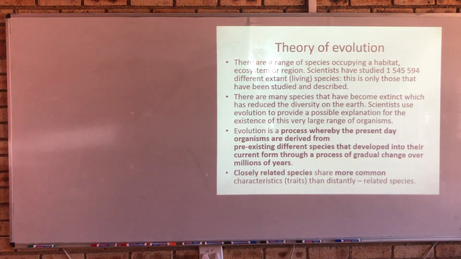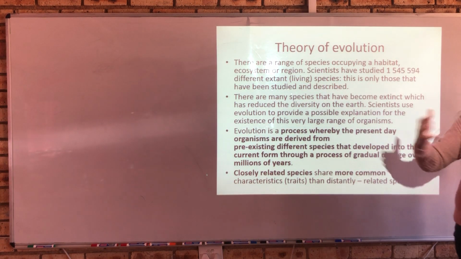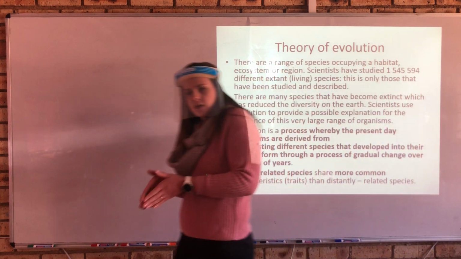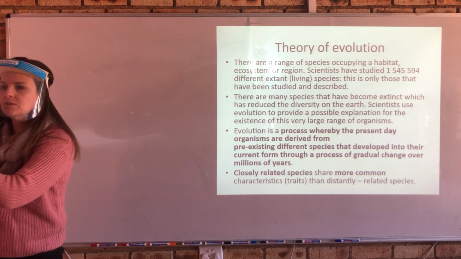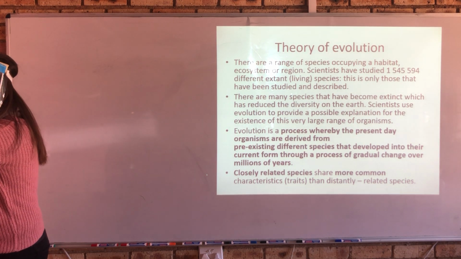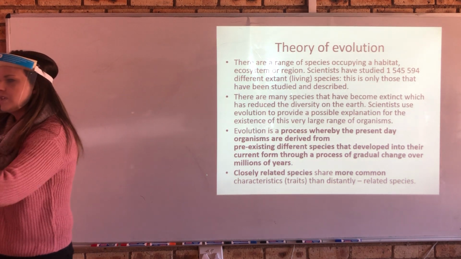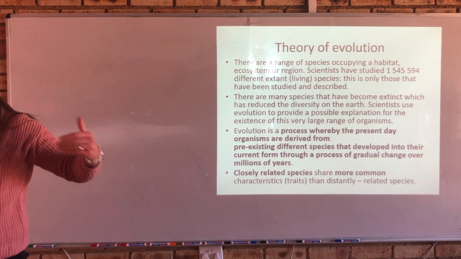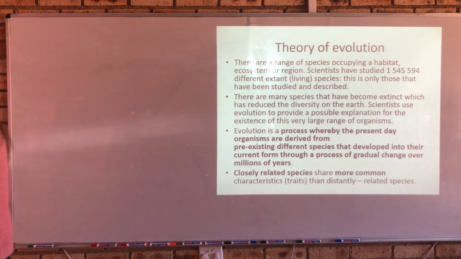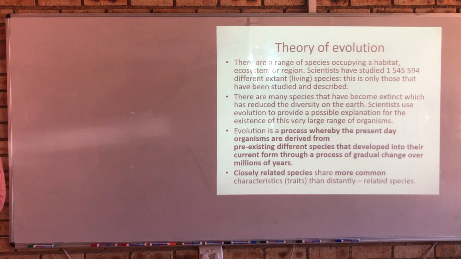So the closer you are related, the closer your features are going to overlap. The further the distance, the fewer features we share. We don't share many features with plants, because at some point, bacterium evolved into protists. Protists then diverged into a fungi-like one, a plant-like one, and an animal-like one. Animal diversity took place: Porifera, Platyhelminth, all those ones we studied in grade 11. And plant diversity took place: bryophytes, pteridophytes, gymnosperms and angiosperms. So we are further away from plants, according to evolutionists, than we are from an animal that shares a common ancestor with us.